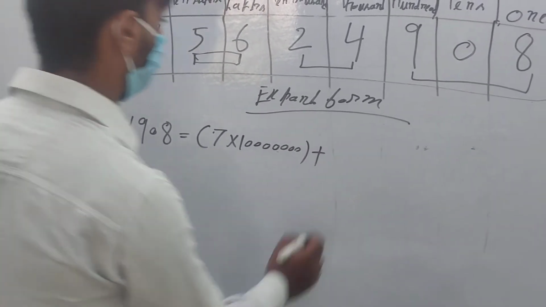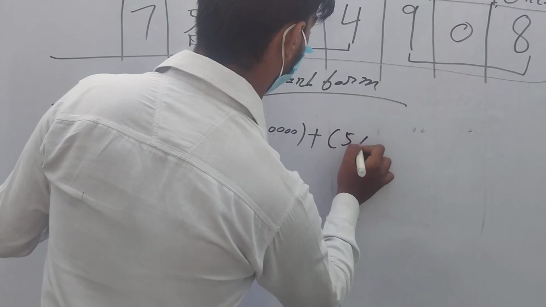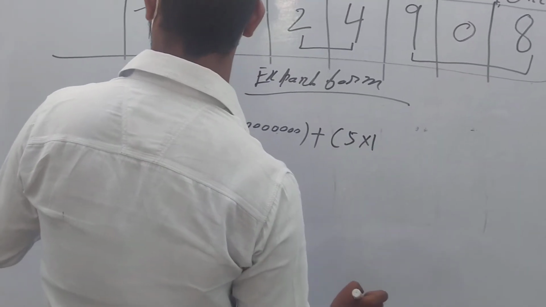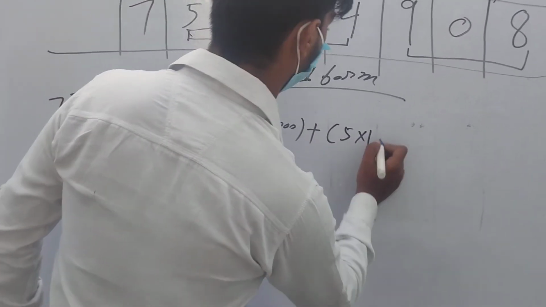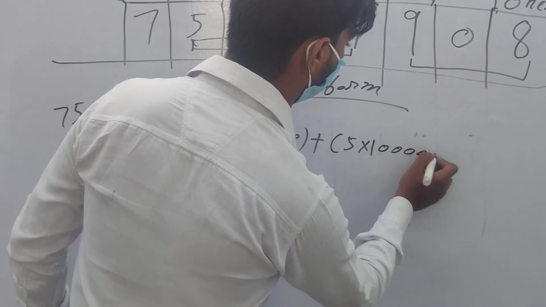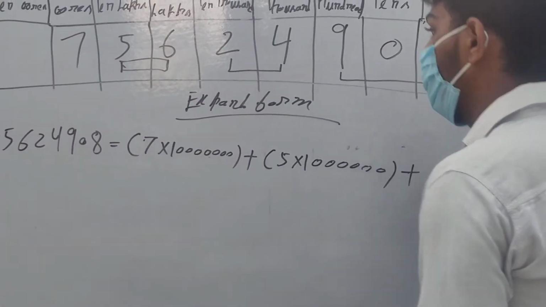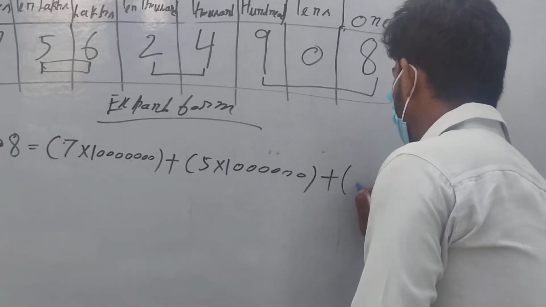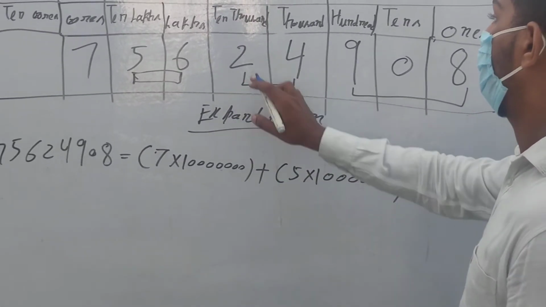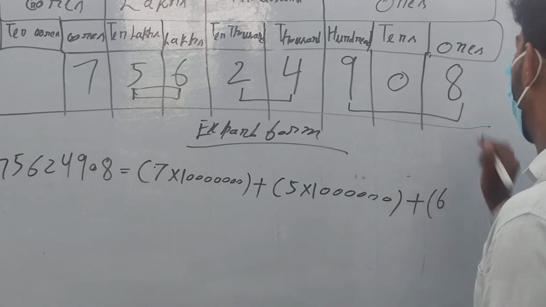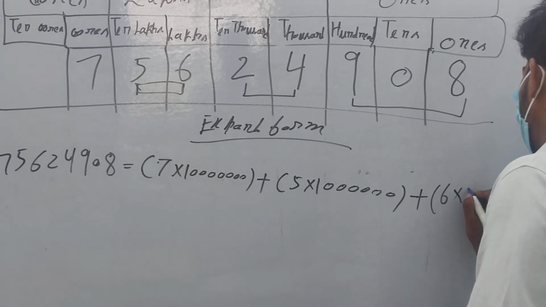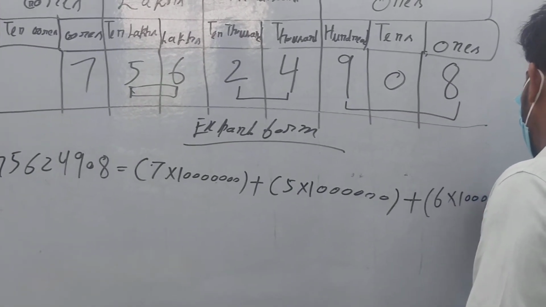Then there is a 5: 5 into 1 with five zeros. Then again plus. Then there is a 6: 6 into 1 with four zeros.